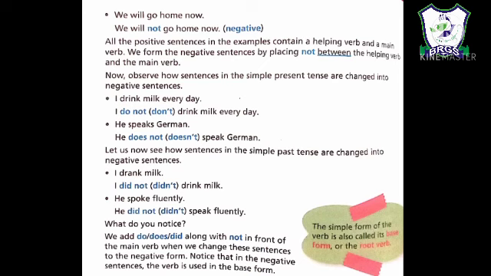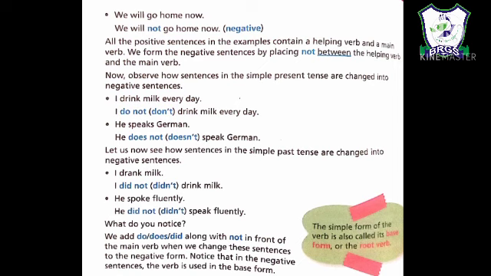Now see here. When we change a statement into a negative sentence and we are given the helping verb, then it is very easy to change it into the negative sentence. We put not after the helping verb. The real problem arises when we are not given any helping verb, for example, in simple present and simple past. So when we are given only the first form of verb, like I drink milk every day, and we are not given any helping verb.